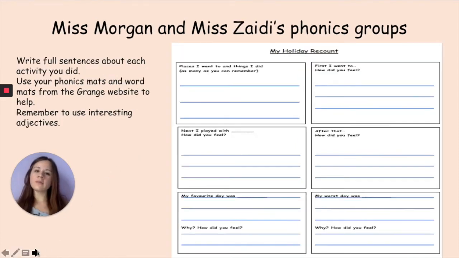If you are in my group or Miss Sadie's group, this is your activity. Remember to write in full sentences about each activity that you did. Use your phonics mats and your word mats from the Grange website to help. Remember to use interesting adjectives. There's a document on the website to help you, so we're not having any boring words in this writing. We are going to use our interesting adjectives from the word mats.